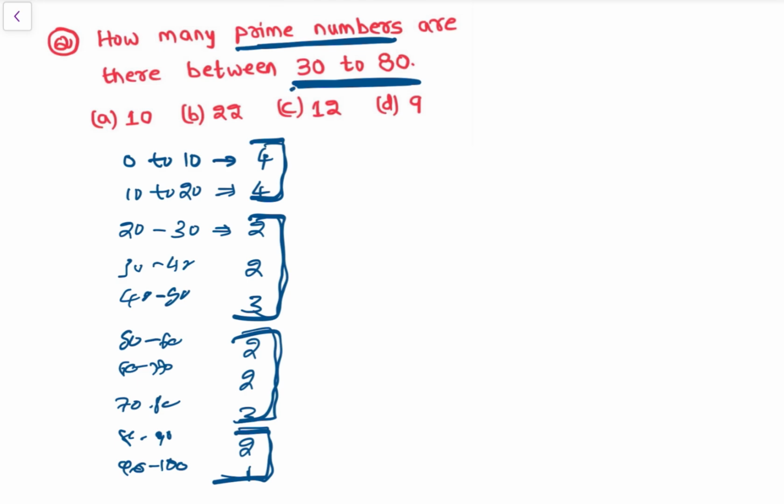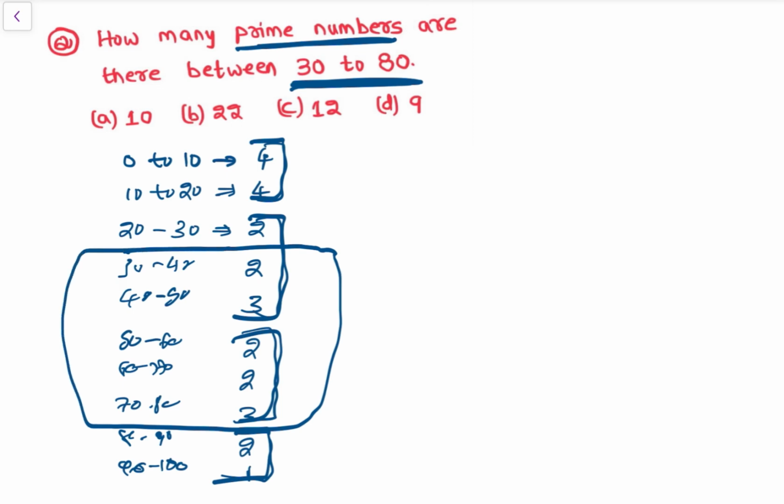Now we have to see 30 to 80, so 30 is here and 80 is here, so we have to count up to here. So 2 plus 3 is 5, 5, okay, 10, 12. So there are 12 prime numbers from 30 to 80. Okay, so 30 to 80, how many prime numbers are there? There are 12 prime numbers, right? Option C is the answer, right?